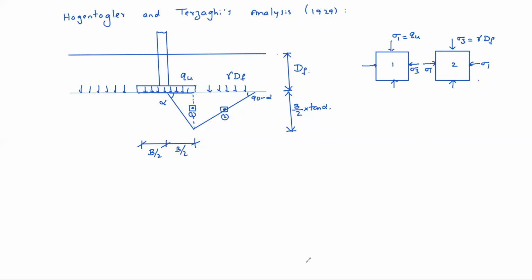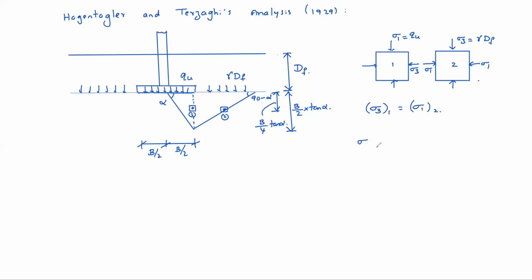Same as Rankine's analysis, the procedure is like this. Sigma 3 of first element equal to sigma 1 of second element, okay. Now we are calculating at a mid depth, okay. That means here this depth is b by 4 into tan alpha. At b by 4 into tan alpha we are calculating, okay. So what is sigma 1 of 1?